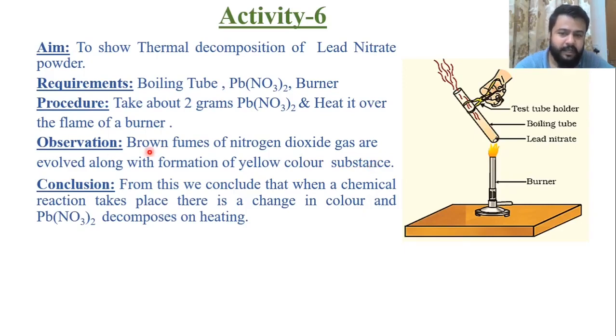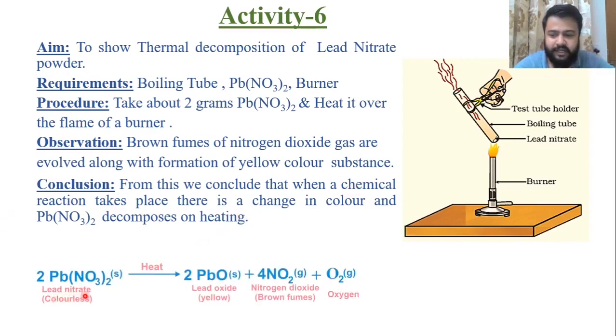So observation is brown fumes of nitrogen oxide gas evolved along with formation of yellow color substance. So lead nitrate converts into a yellow color substance and we observe brown color gas. This brown color gas is nothing but nitrogen dioxide. So from this we conclude that when a chemical reaction takes place, there is a change in color of a substance, and this is the chemical reaction. Lead nitrate, which is a colorless solid, whenever we heat it, it converts into yellow color lead oxide, nitrogen dioxide, which is of brown color, and oxygen gas.